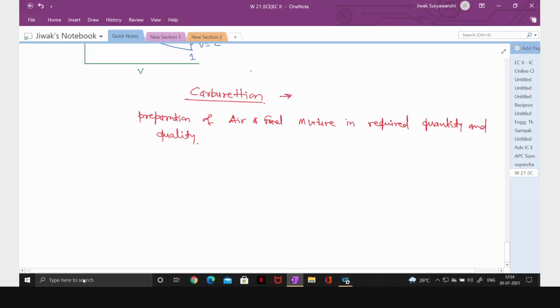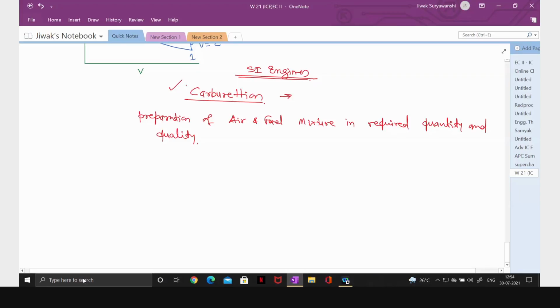First we are discussing SI engines. So when we start discussing SI engines, the first thing is carburation.